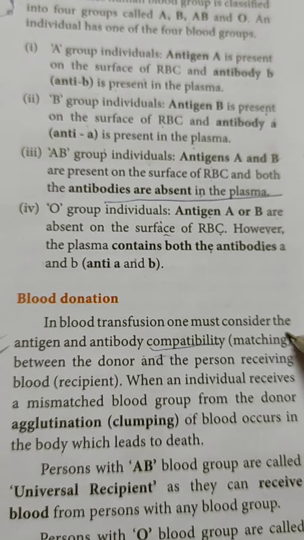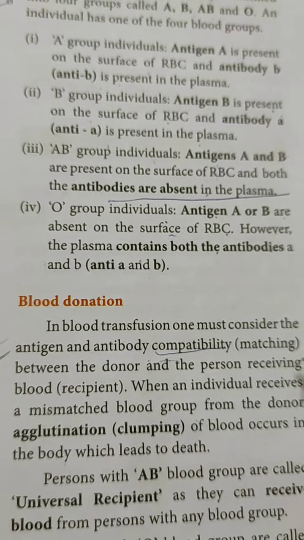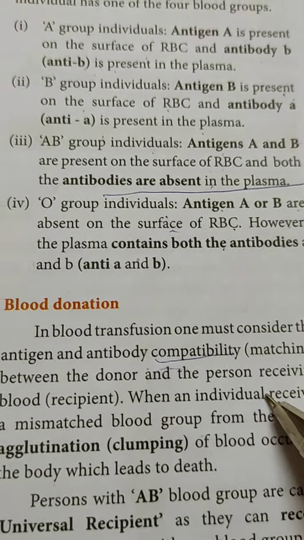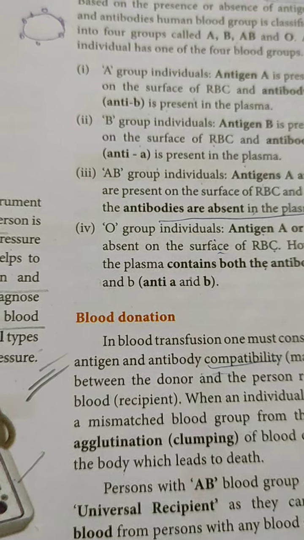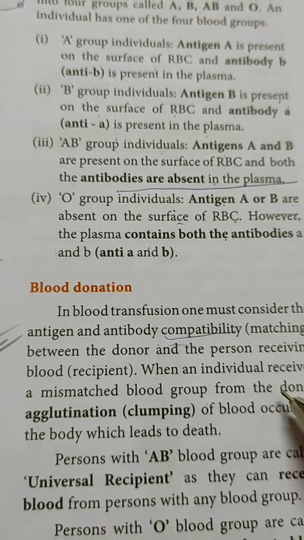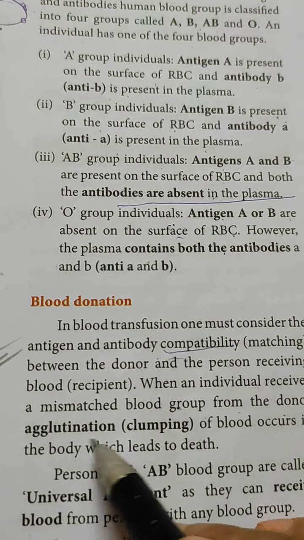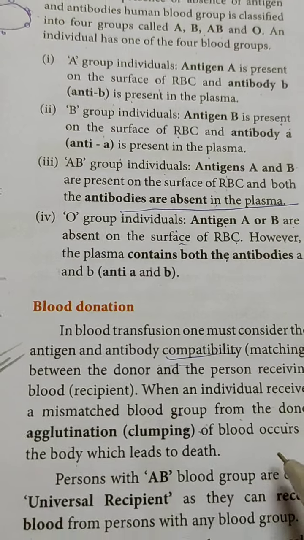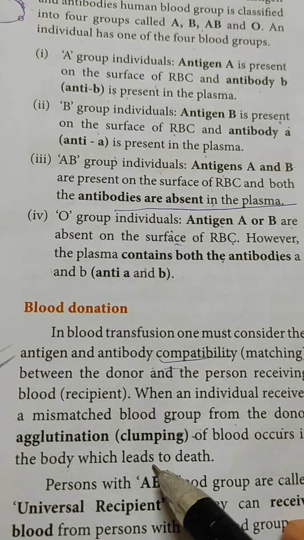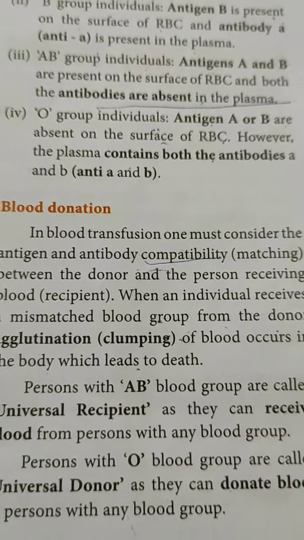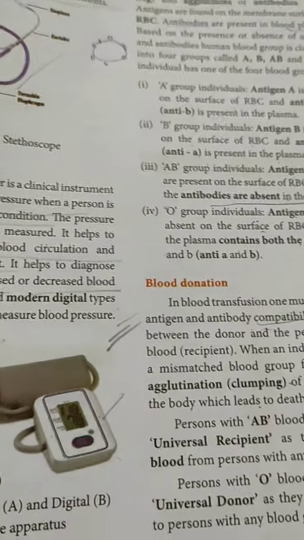In blood transfusion, one must consider the antigen-antibody compatibility, the matching between the donor, that means who is giving the blood to me, and the person receiving. Suppose I am taking blood, my blood and the donor's blood have to be matched. When an individual receives a mismatched blood group from the donor, agglutination, or clotting or clumping of blood, occurs in the body, which leads to death. Death of the individual will take place if we do not match the blood before transfusing. That will be the problem.